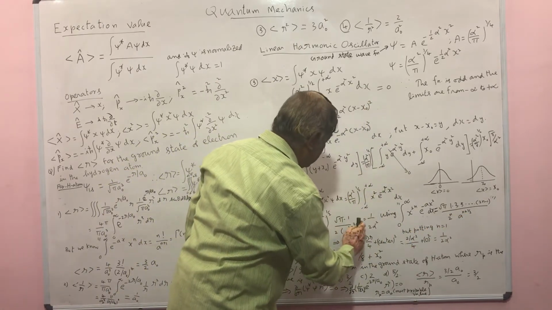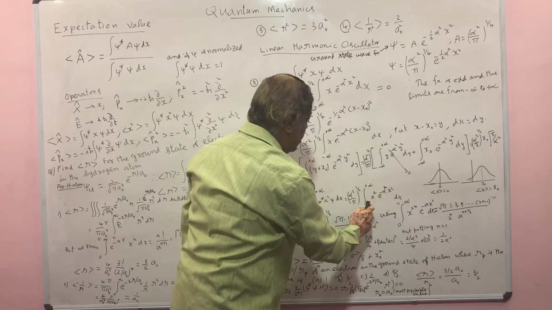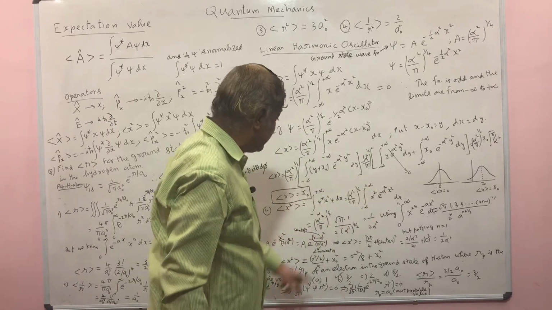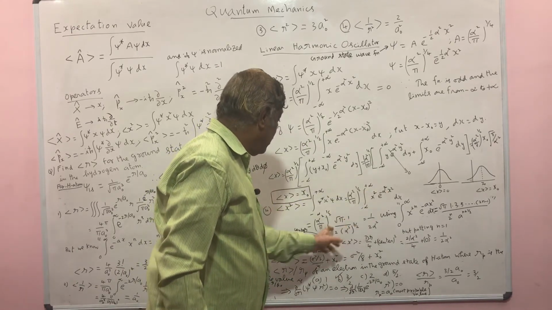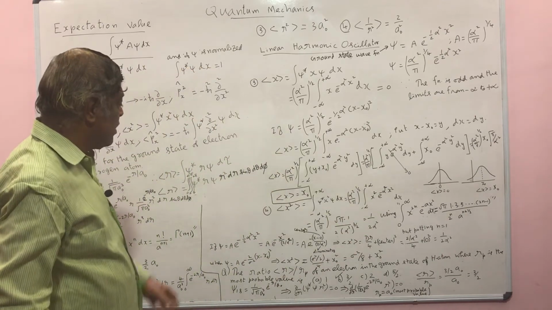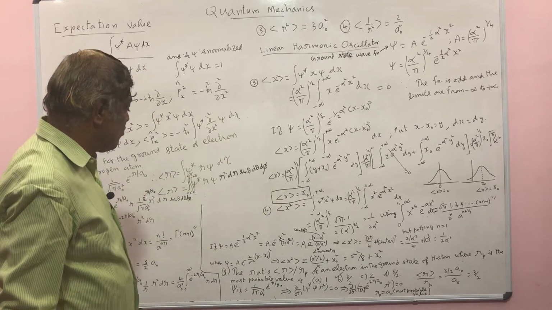So this is your result. This is the integral value. So the integral from minus infinity to plus infinity of x squared e power minus alpha squared x squared dx is equal to this value. Once you simplify, you get 1 by 2 alpha squared. So the expectation value of x squared is equal to 1 by 2 alpha squared.